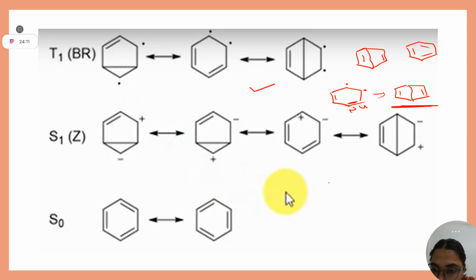In zwitterionic, what I used to do is, you have to go through that intermediate. See, you have to make cyclopropane like this.